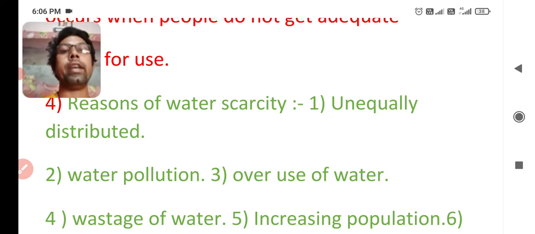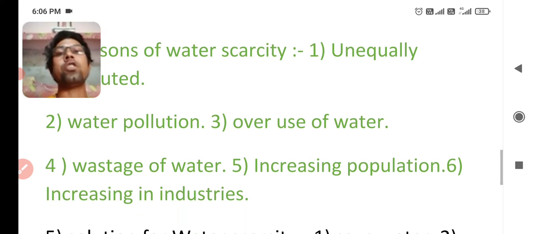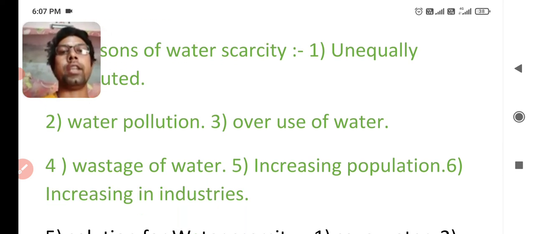So the next point is overuse of water. When we have plenty of water, we use it for plenty of purposes. So that's why we are facing water scarcity. And the next point is wastage of water. You can imagine wastage of water in the villages of India. When there is plenty of water, we are wasting it, not thinking about what the next generation will do when there will be no water.